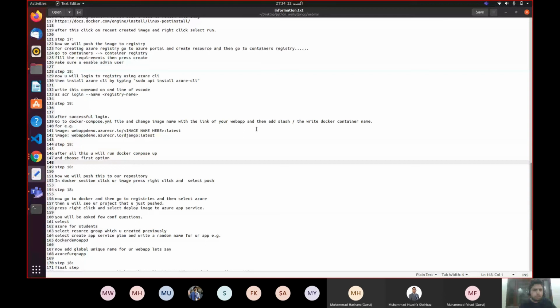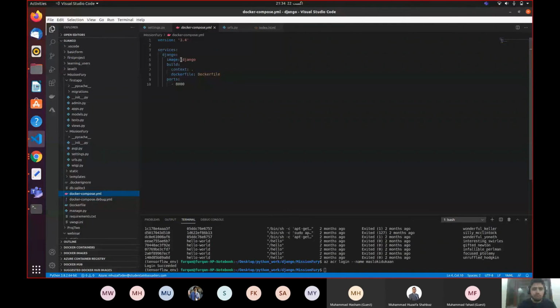Now go back to webdemo.azure.io. Okay, so step number 18. After all this, you will run Docker Compose up. Now we are just left with few small steps. Docker Compose up. Okay, so now you will see this thing. Just click Docker Compose up and select this first one, Docker Compose.yml, and you will select this thing. And now you can see it is running over here. Yeah, so it is downloading Django packages and it is building everything for you. So we are very close to the deployment of our first Django web app.